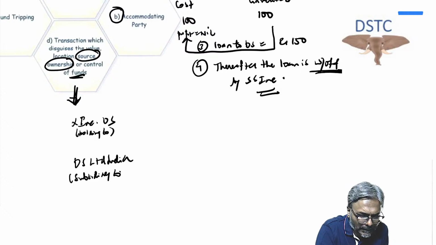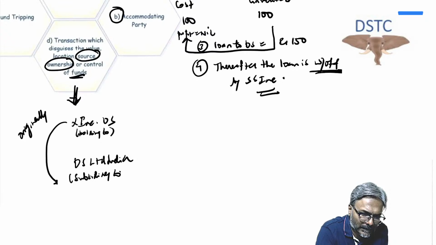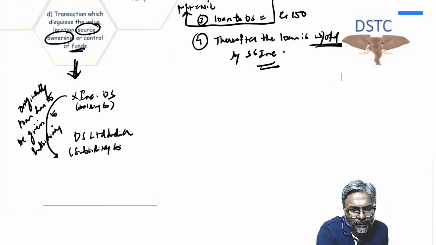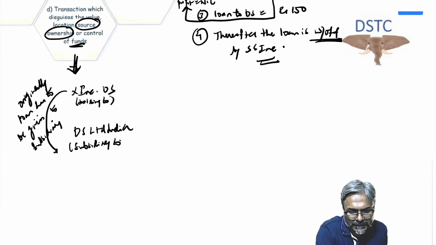Now, if they want to give the loan, originally the loan has to be given to the subsidiary, students.